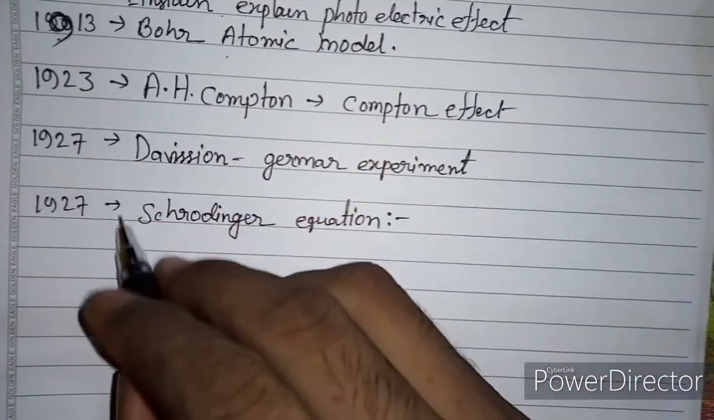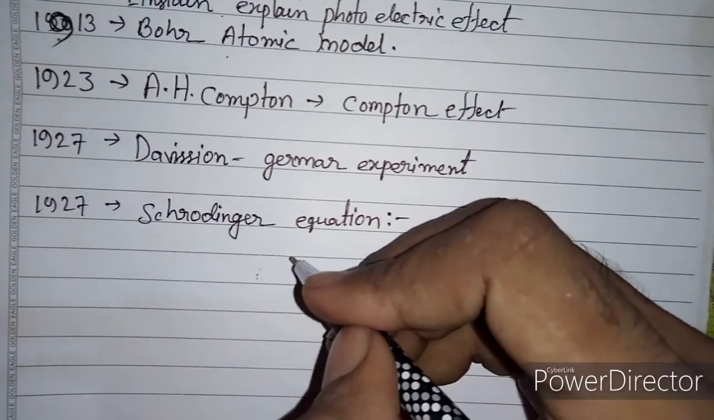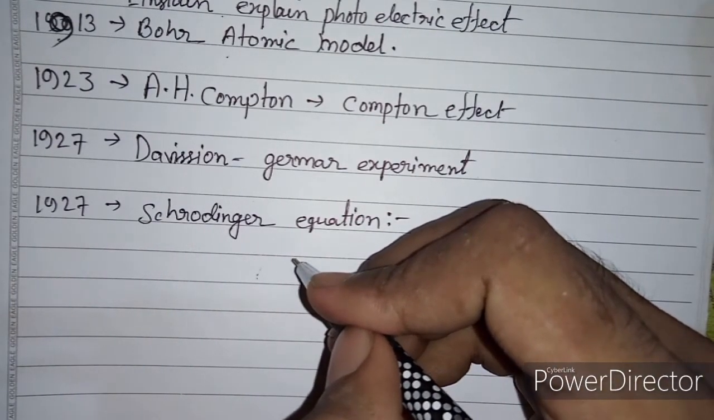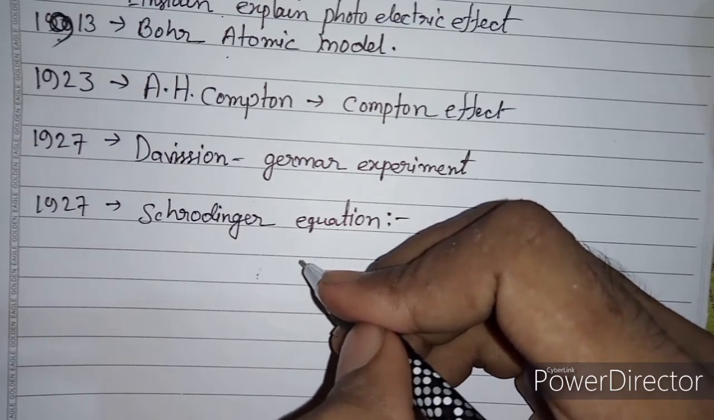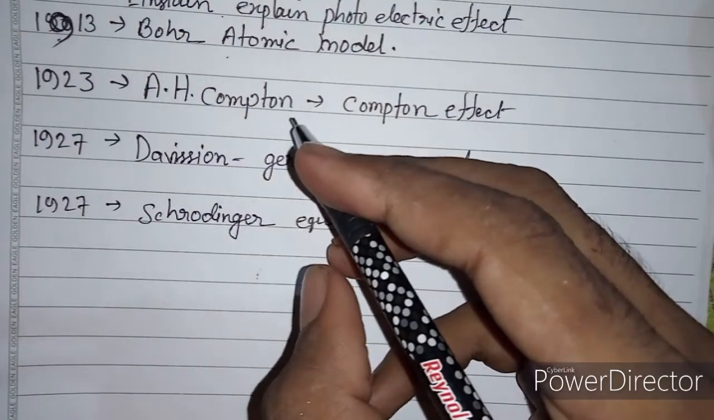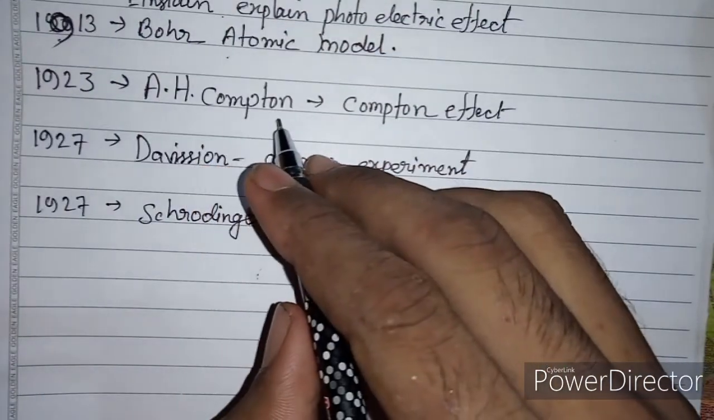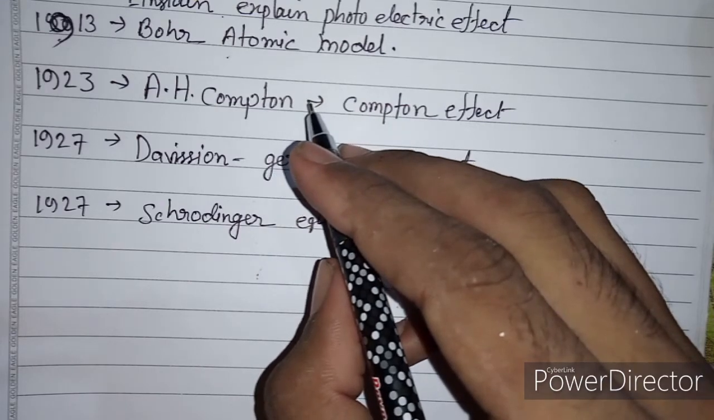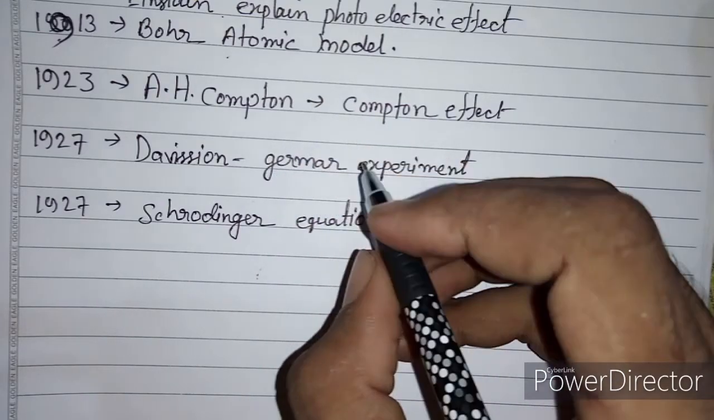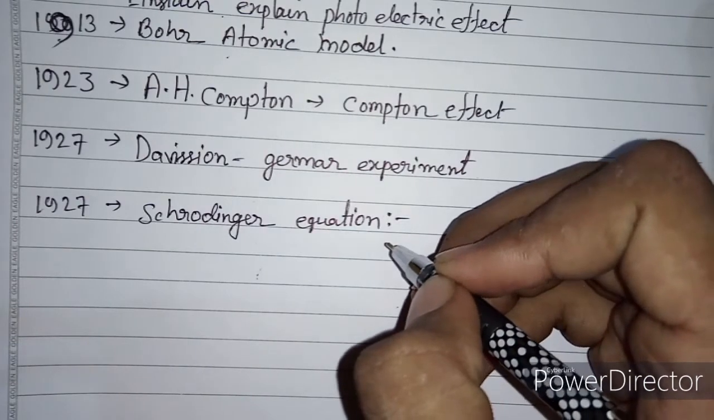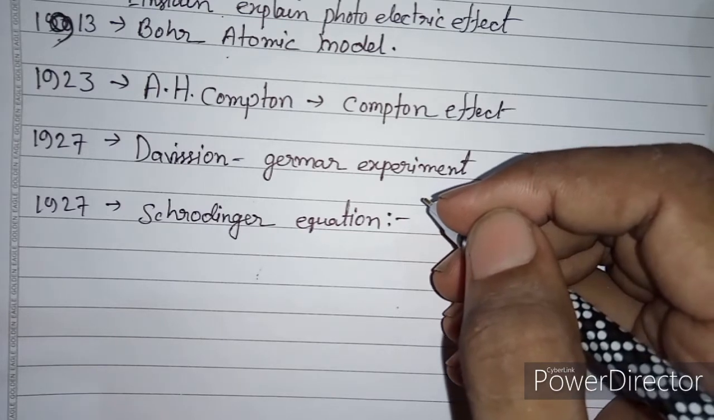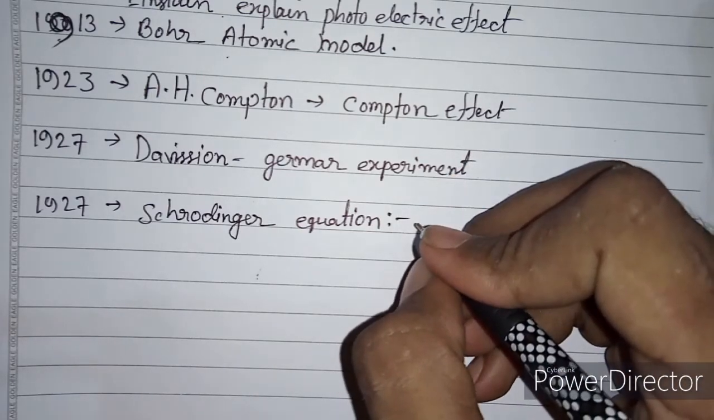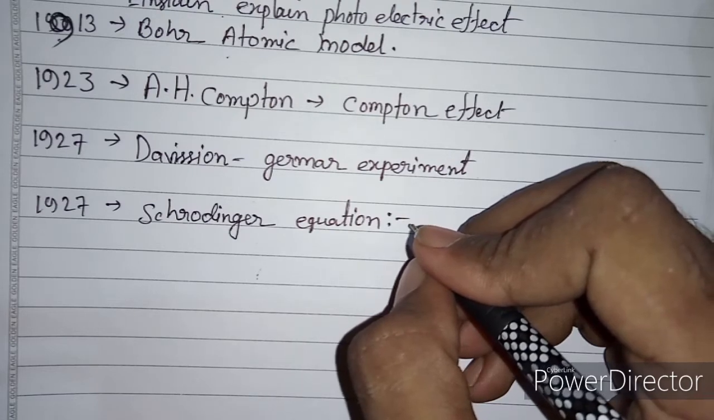In 1927, Schrödinger gave the Schrödinger equation. It is the main part of quantum mechanics. Planck's theory, Einstein, and A.H. Compton developed modern physics. In this portion of modern physics, the Schrödinger equation is the quantum physics. Similarly, in classical mechanics, Newton's law is the main one. Similarly, the Schrödinger equation is equivalent to Newton's law.